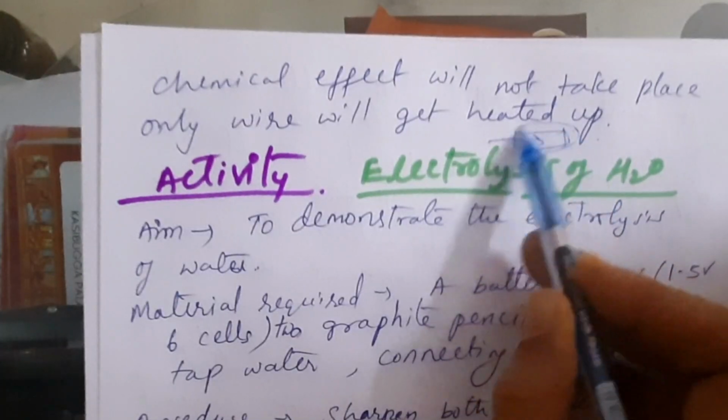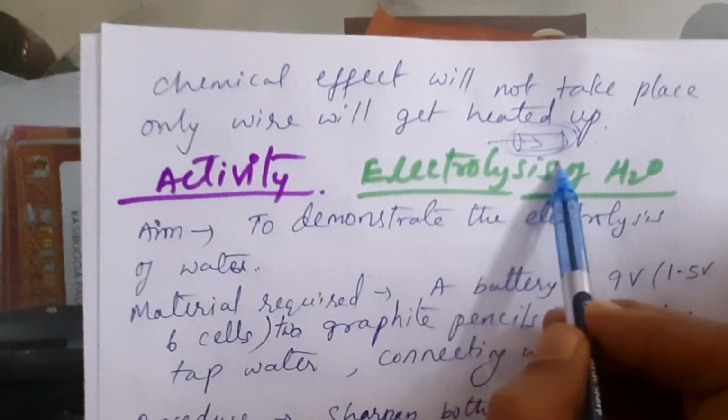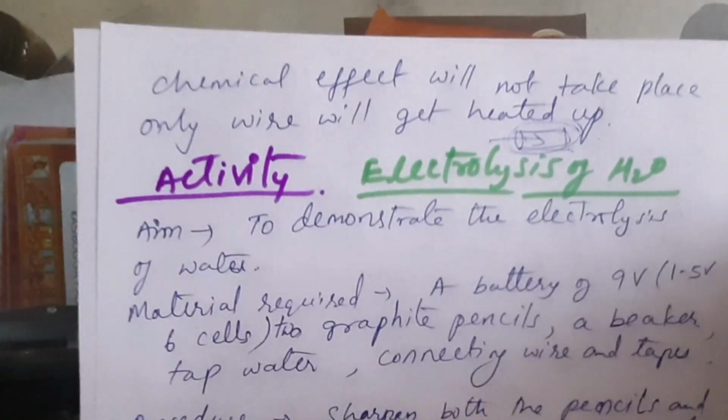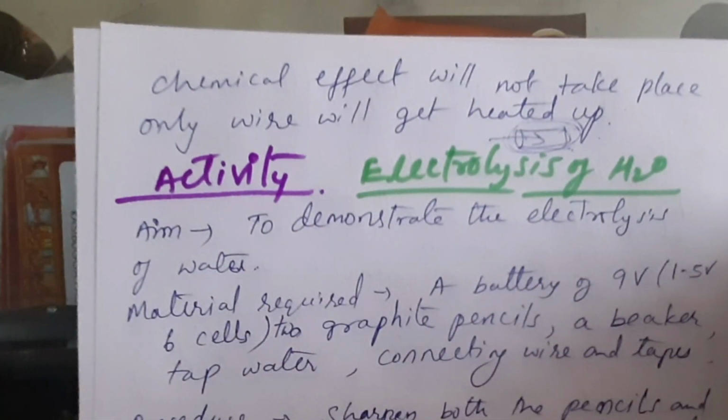So here the chemical effect is not taking place because no electrolyte is there. Only the wire will get heated up. You must have observed that when we charge our mobile, the wire gets heated. That is, as current is passed, the substance is getting heated.